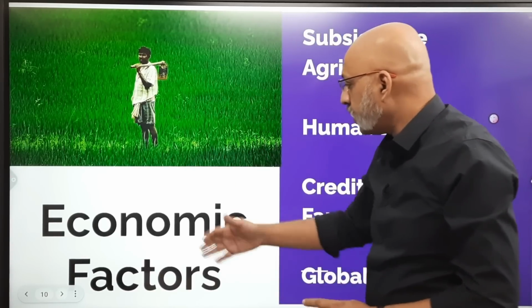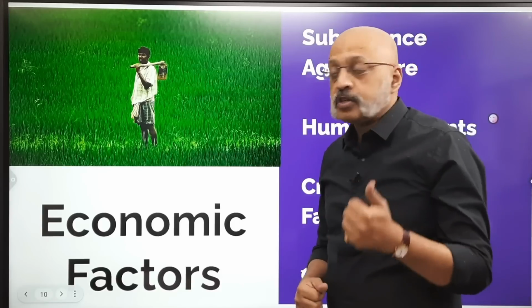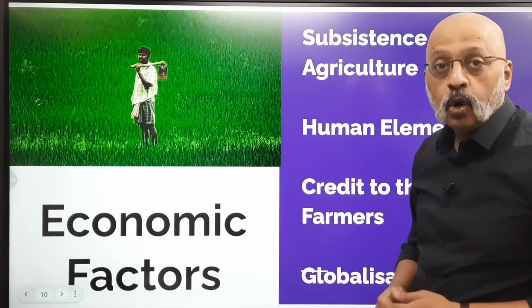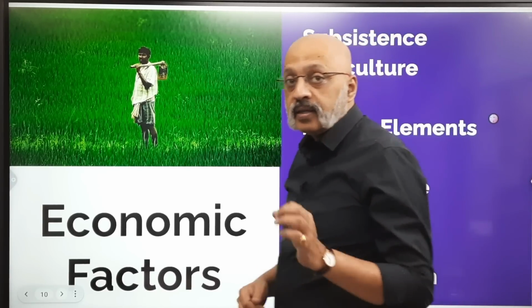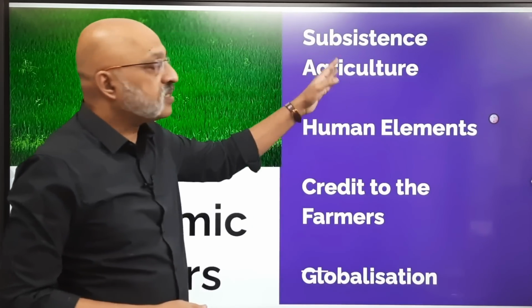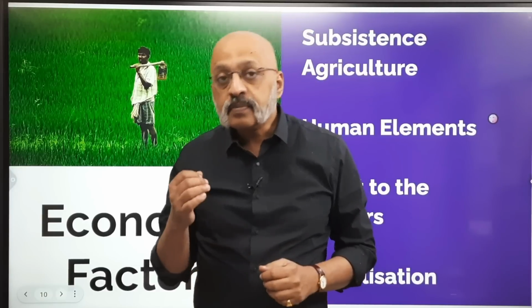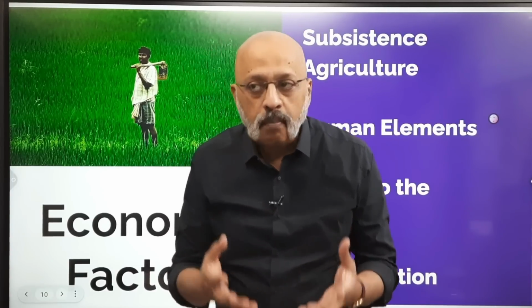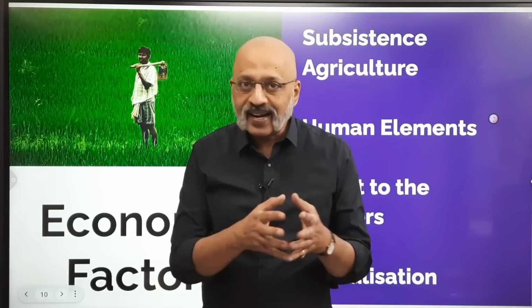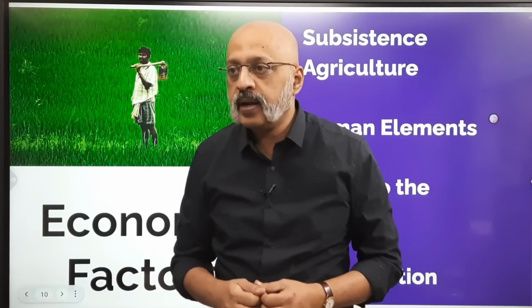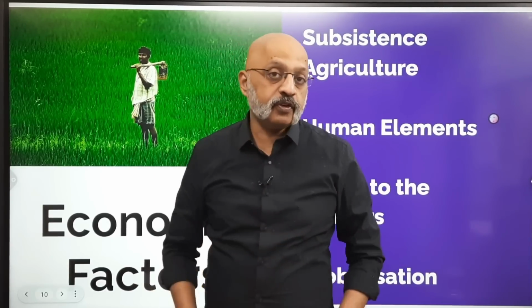What a beautiful photograph. Now, what are the economic factors responsible for India's low agriculture yield? The first one is subsistence agriculture. Now, what exactly is subsistence agriculture? Subsistence agriculture is basically marked by small and scattered land holdings, which I just now explained, and use of primitive tools and practices.